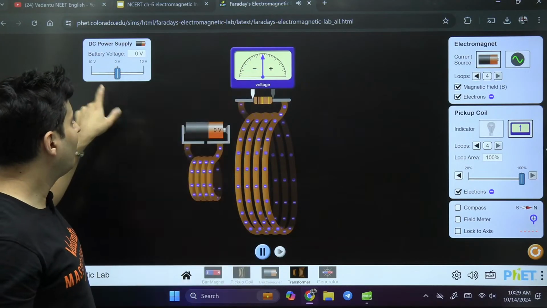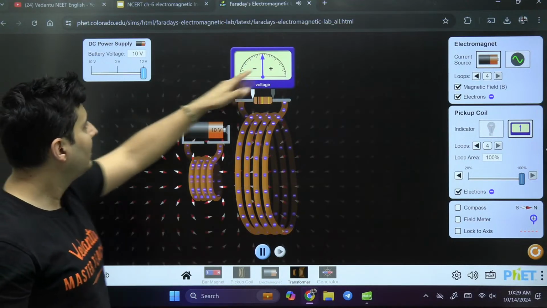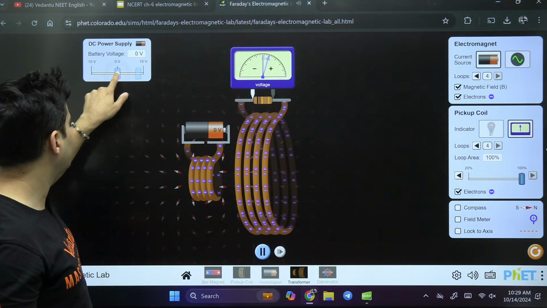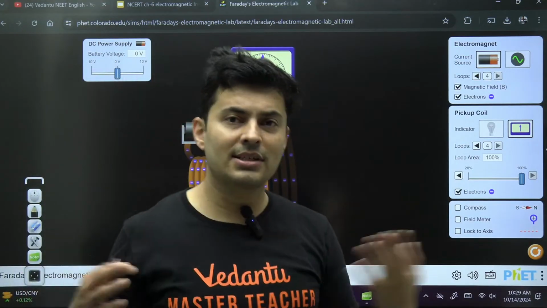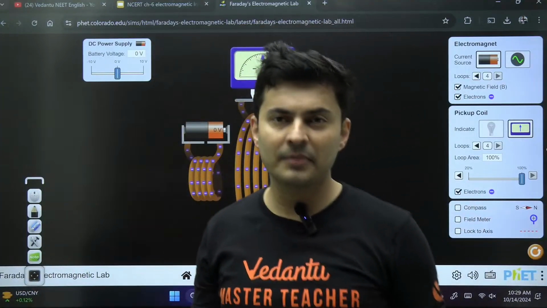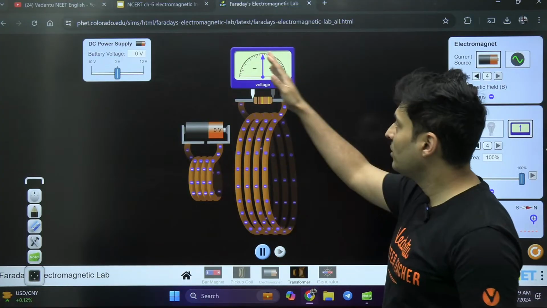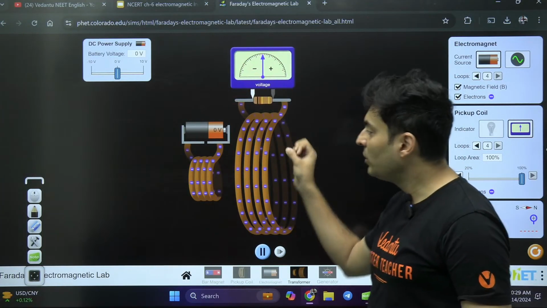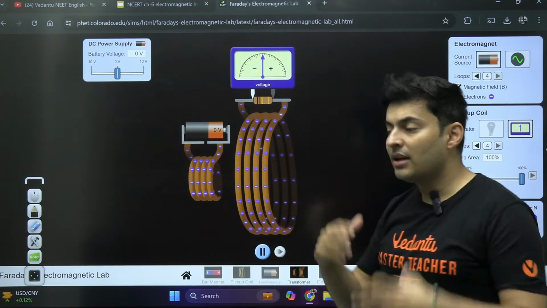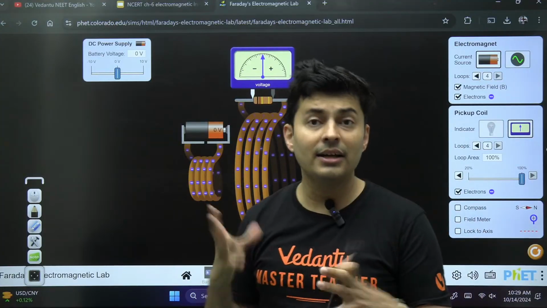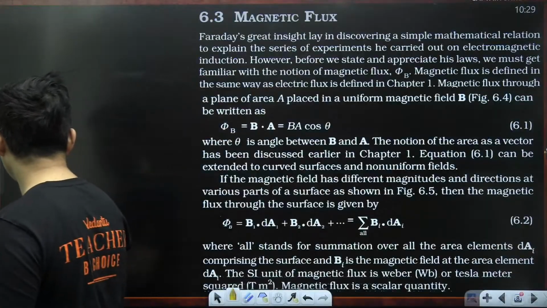So, observe which direction this galvanometer deflects. When I turn on this circuit, it deflected this way. When I turn off this circuit, it deflected the other way. It shows that again the current will reverse direction when you do the exact reverse activity. Basically, when you turn on the current, the field might increase here, so the deflection might be here. When you decrease the current, the flux is changing in the opposite direction, so it will deflect the other way. So reversing the activity reverses the current, reverses the deflection. That is what is being noted down over here.